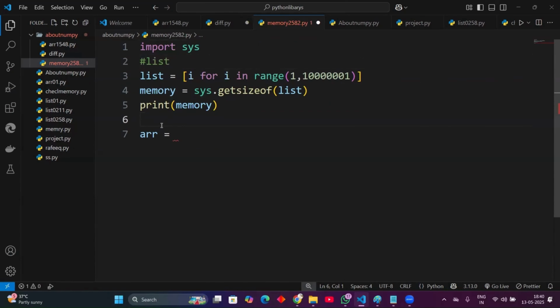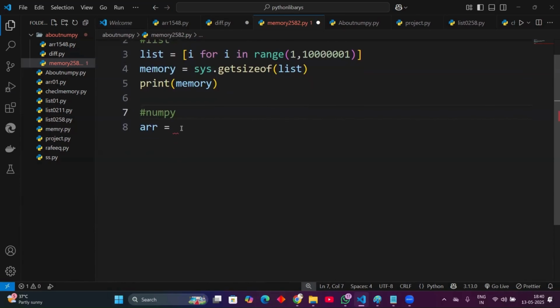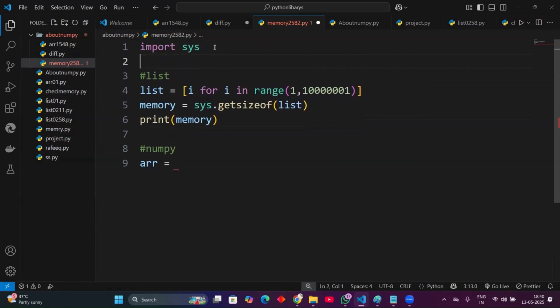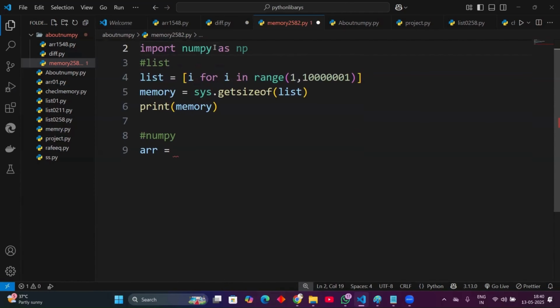Let's write the list. And here I use NumPy. In that you take a NumPy array. Oh, you didn't import NumPy, right? You need to import it first. Import numpy as np, right?